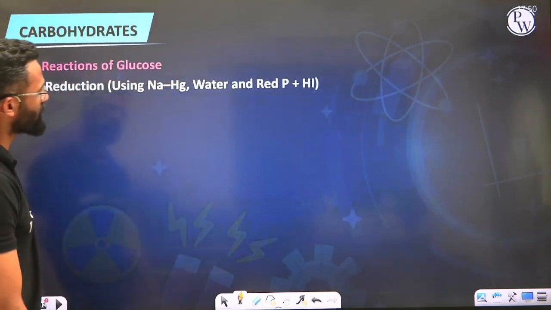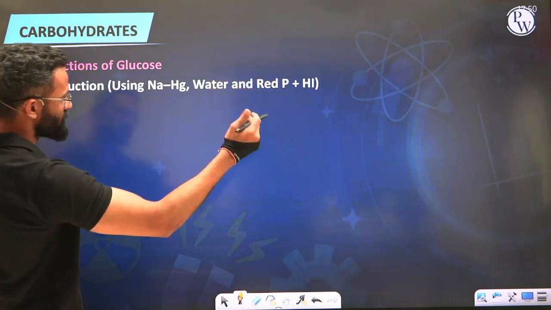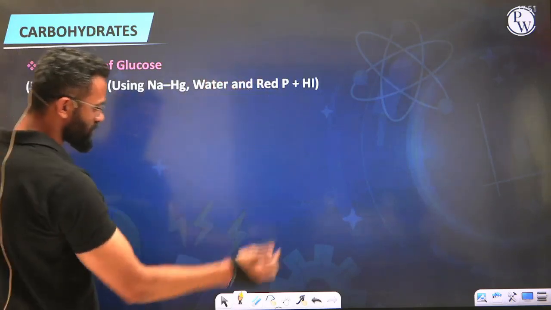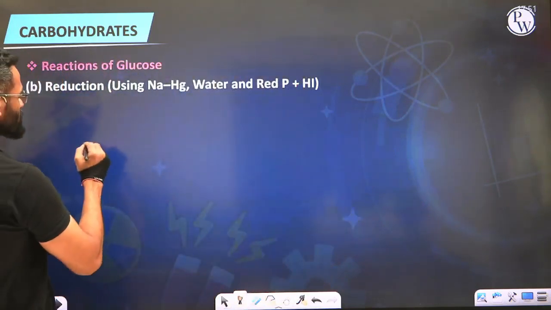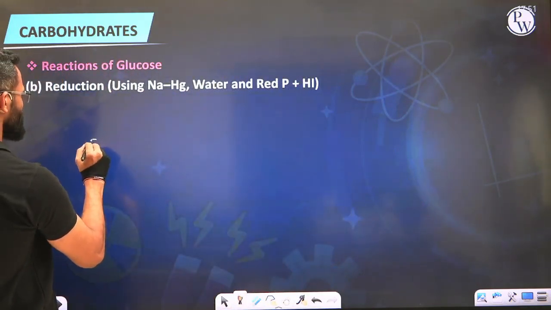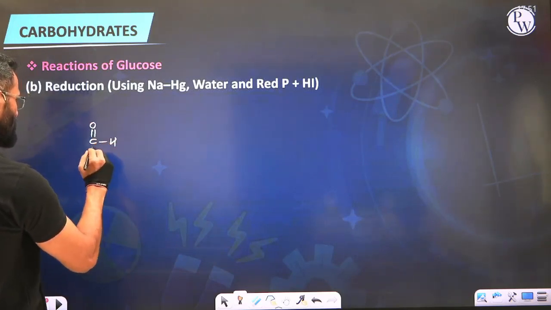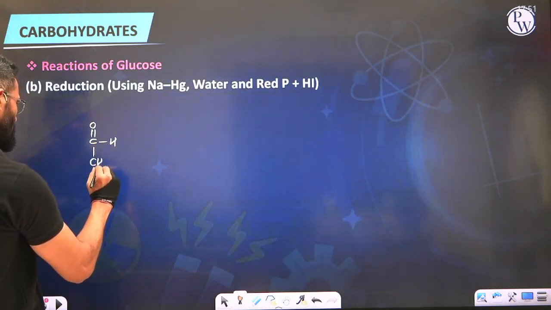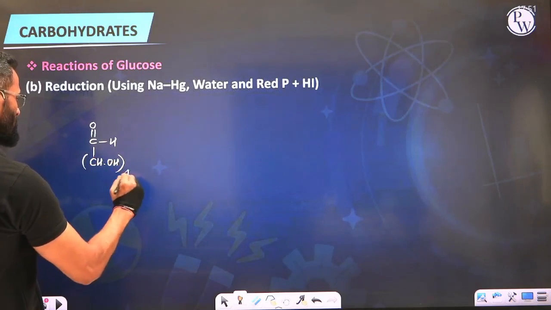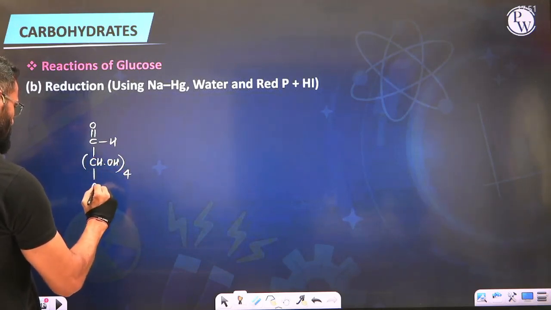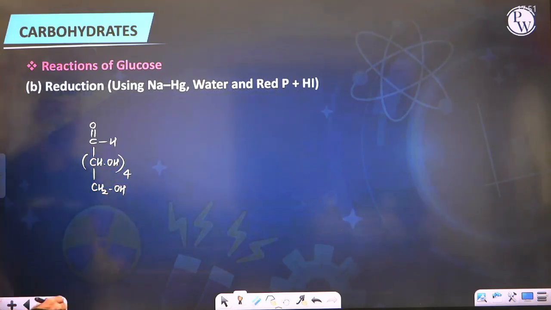Again, we are carrying out reduction using sodium amalgam in water and also by using red phosphorus and HI. These two reagents are going to give you two different products altogether. So let's say we have glucose, first carbon aldehyde, CHOH 4 times, followed by CH2OH.